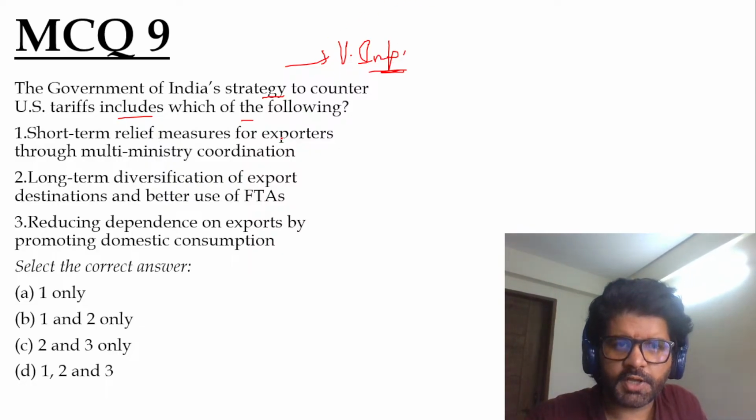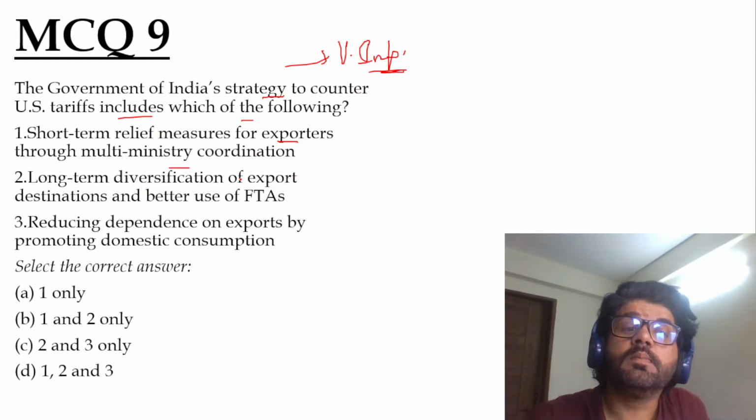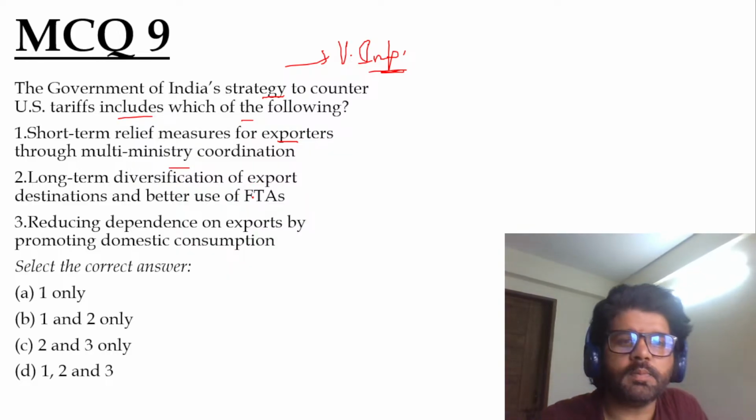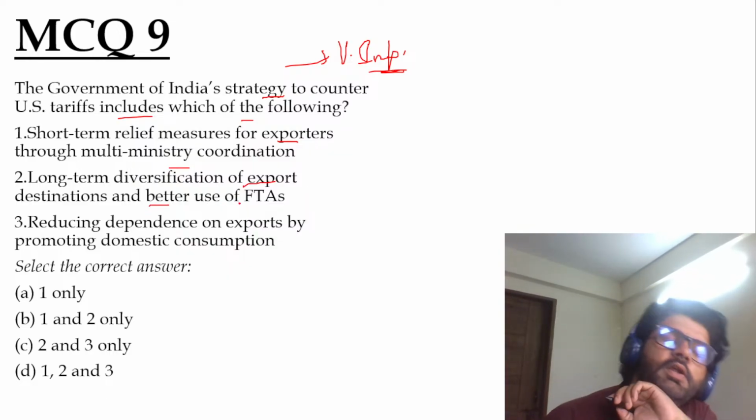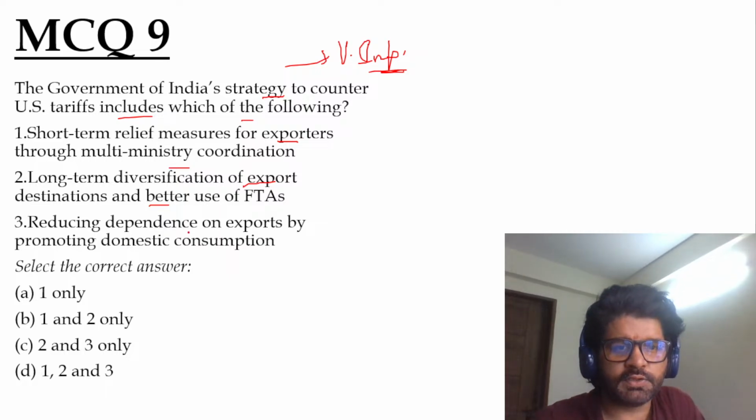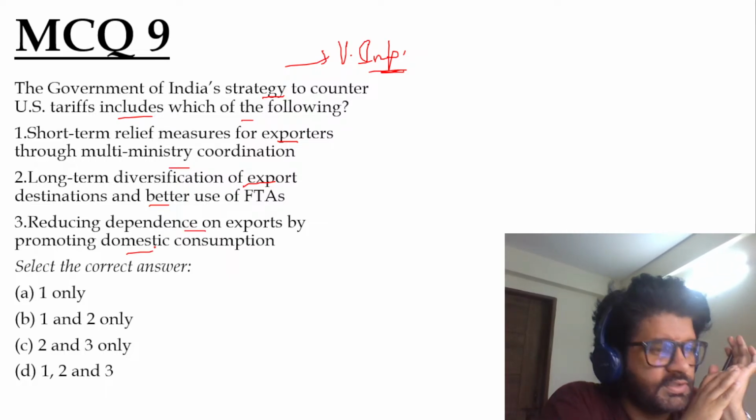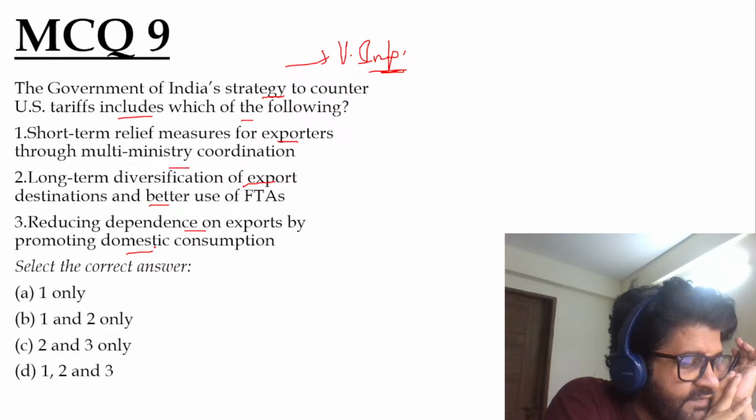Short-term relief measures for exporters through multi-ministry coordination. Long-term diversification of export destinations and better use of FTAs. Reducing dependence on exports by promoting domestic consumption. Hannah has given the answer.